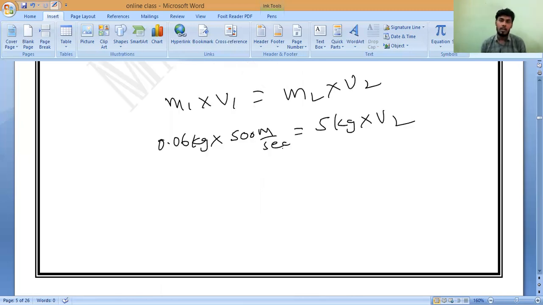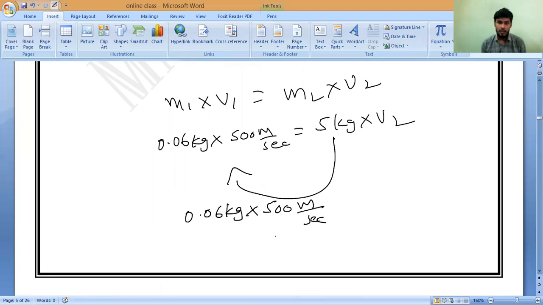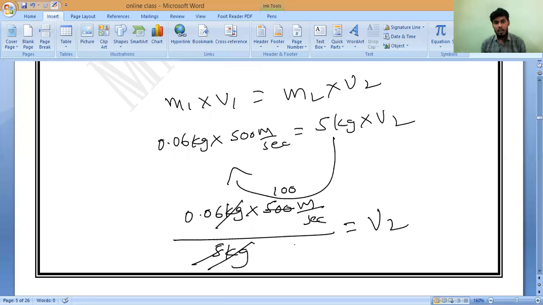Who is extra here? 5 kilogram, which in multiplication will come to this side as division. So 0.06 into 500 meter per second divided by 5 kilogram is equal to V2. Now kilogram will get cancelled. 5 ones are 5, 500 by 5 is 100. Correct or not?